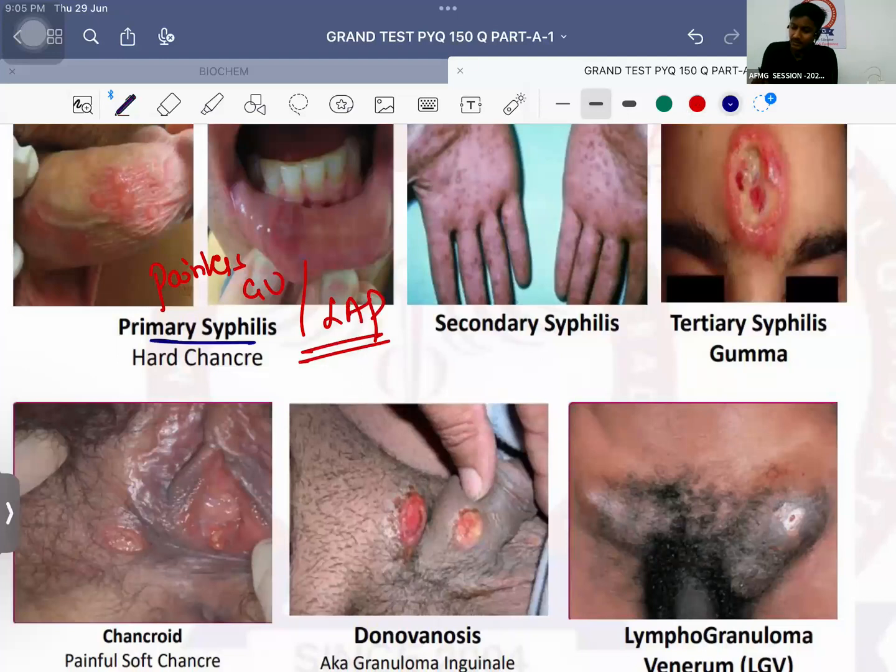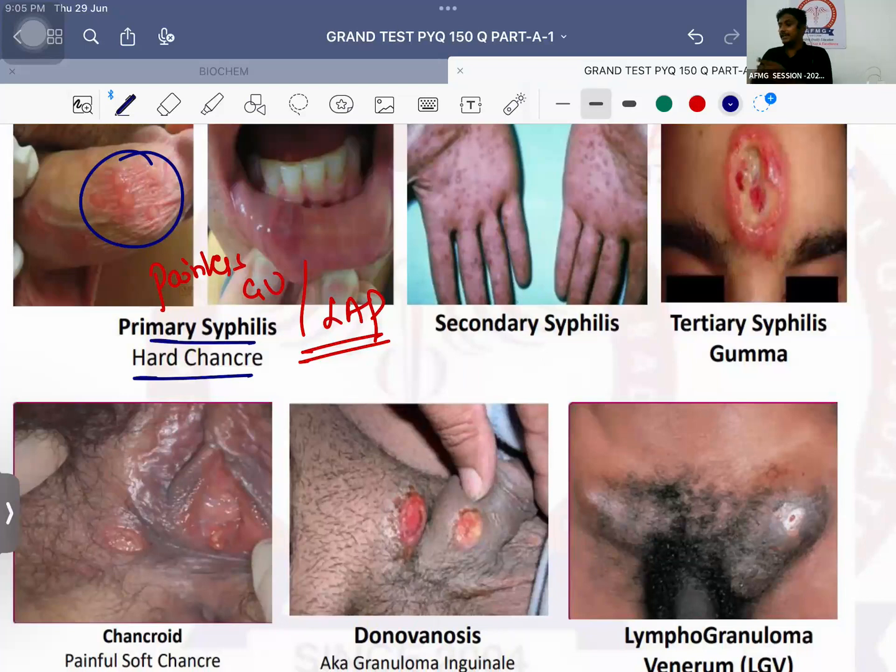Primary syphilis presents with this painless genital ulcer known as hard chancre. How will you remember? Shankar drank poison, so for Shankar everything is painless. Okay, so painless lymphadenopathy and painless genital ulcer are seen in cases of syphilis, the causative agent being Treponema pallidum.